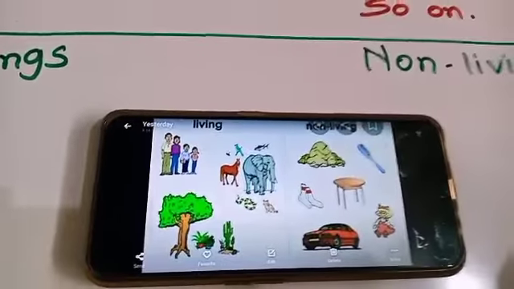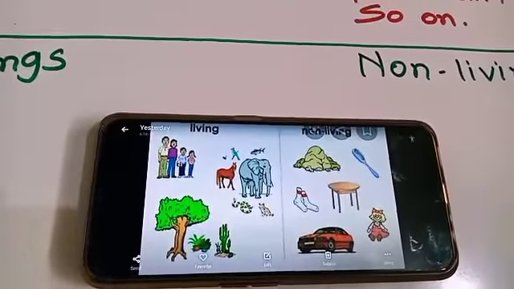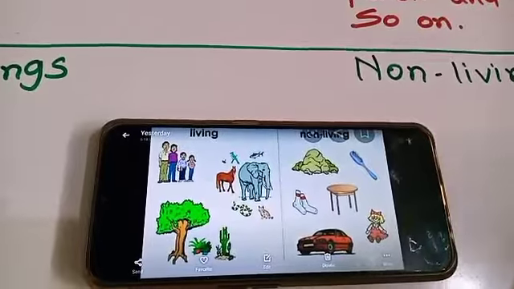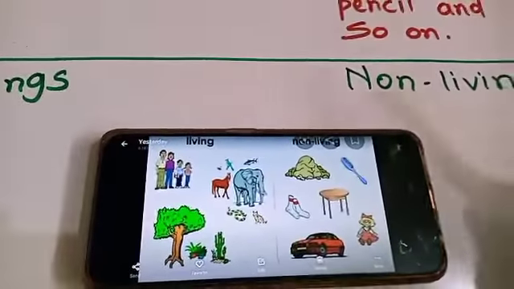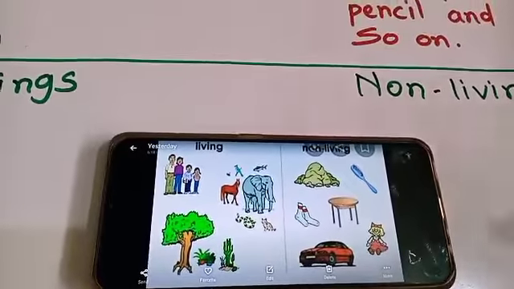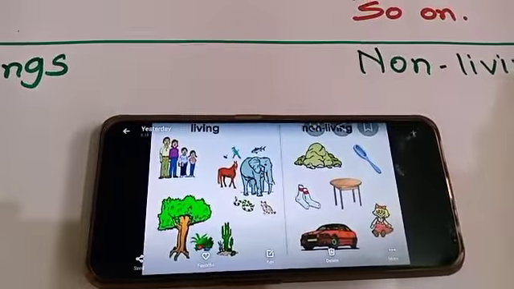Some more examples I will give you of non-living things: ball, air, water, sun, soil, a bus, pencil, pen, and so many things. Even your books are also non-living things.